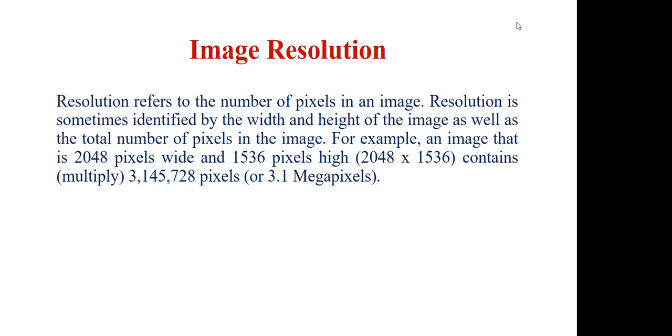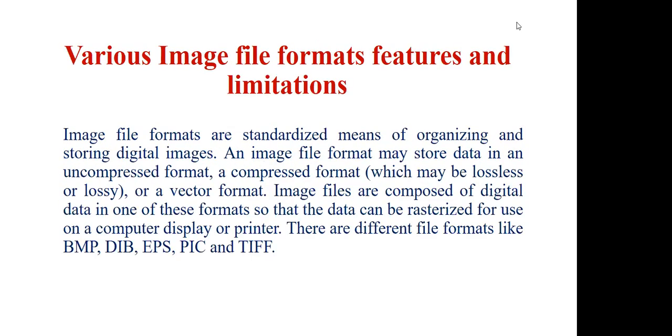You just multiply 2048 by 1536. This number of pixels, or 3.1 megapixels, is the resolution of that particular image. The more pixels, the higher the resolution. That's a high definition image we can categorize it as.